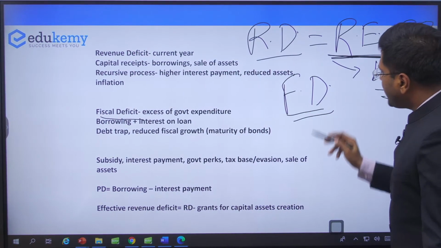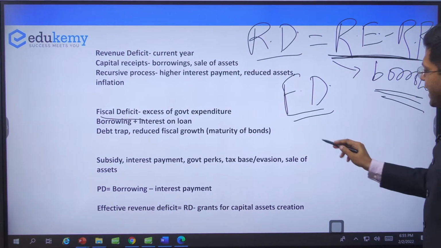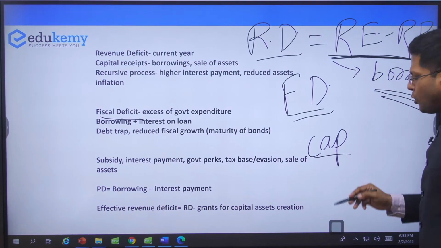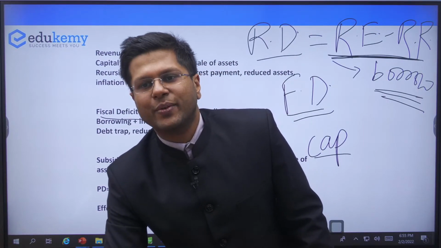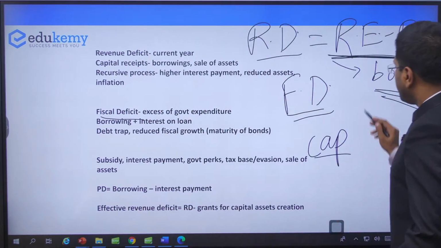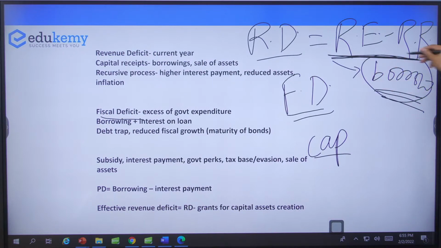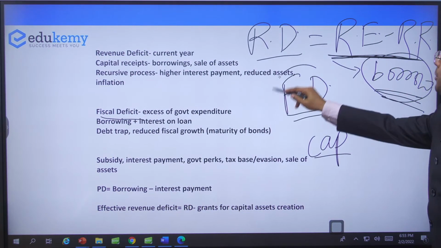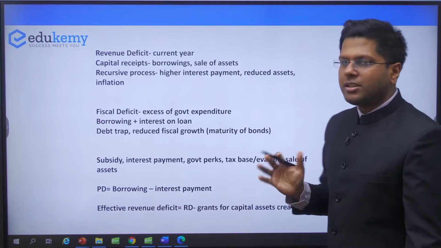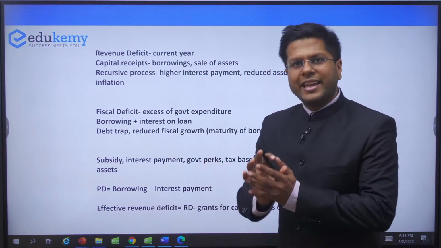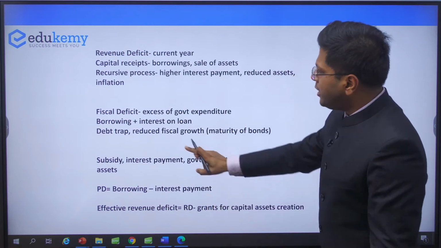Along with that, there would be borrowings if I'm creating capital assets more than my capital earnings. Yes, there will be borrowings. In that case as well, those two amounts, these borrowings of revenue and these borrowings of capital, will be the fiscal deficit. The net borrowing of the government, आमदनी अठन्नी खर्चा रुपया, that means 8 anna, will be my fiscal deficit.